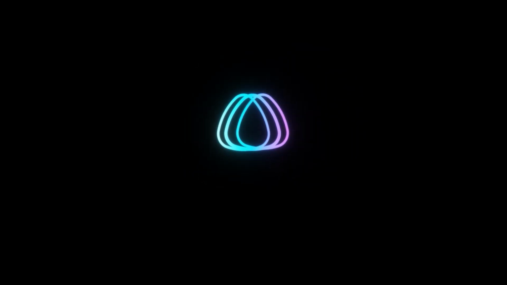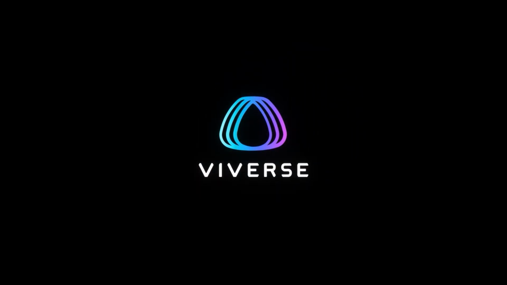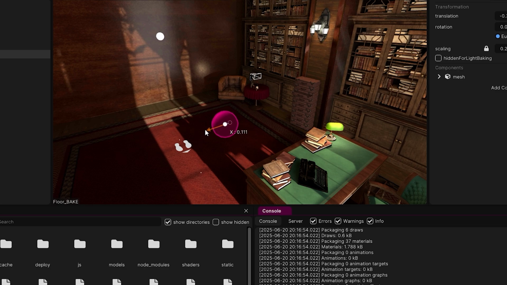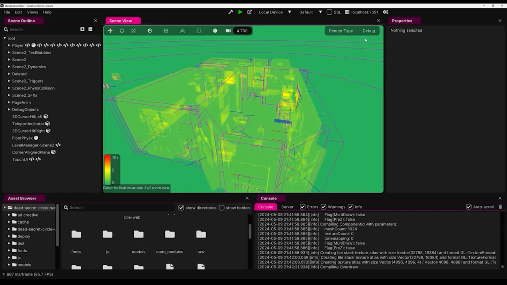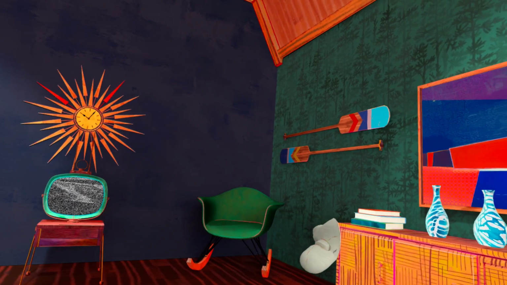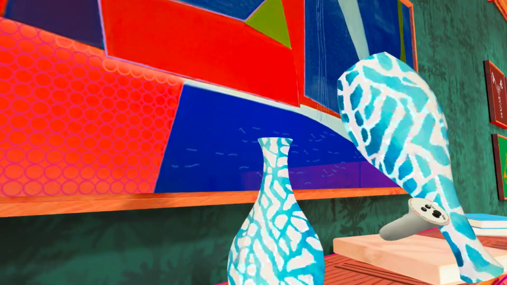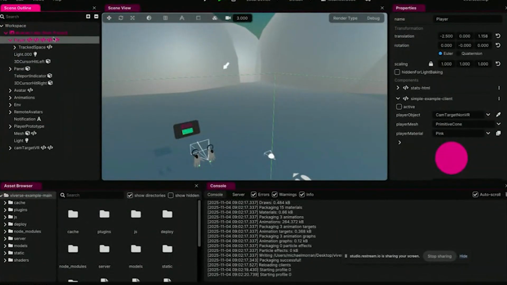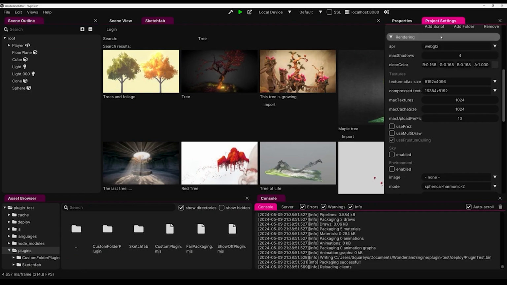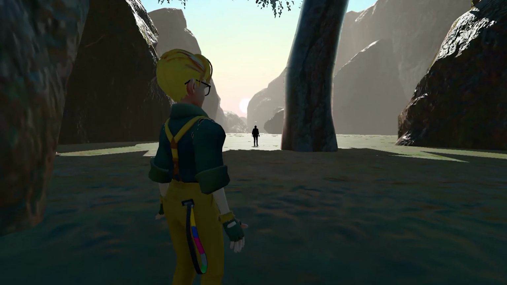We are excited to announce a new collaboration between VIVERSE and Wonderland Engine. Creators can now publish their Wonderland projects directly to VIVERSE. Wonderland Engine is one of the most advanced and performant tools for developers to build 3D experiences in the web browser. With the new VIVERSE plugin, Wonderland creators can now easily upload their projects to VIVERSE without ever leaving the